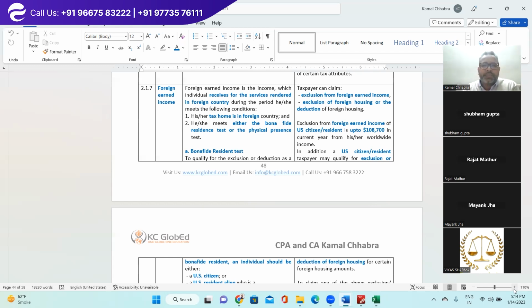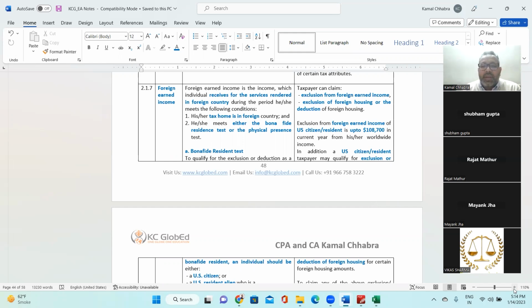Foreign earned income is the income which an individual receives for the services rendered in a foreign country during the period he or she meets the following conditions. First and foremost, the person has received it for the services he or she has rendered in the foreign country, but when he or she meets the following two conditions, right?